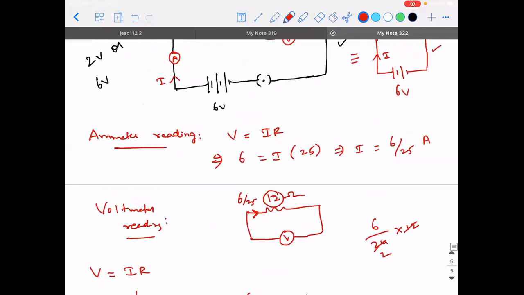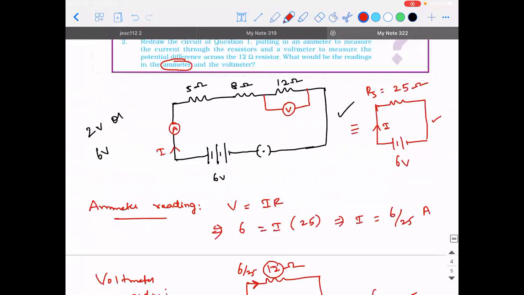But once you get the answer, what is the verification you need to do? For example, the potential difference across the 5 ohm resistor is 6 by 25 into 5. Across 8 ohm is 6 by 25 into 8. V is equal to IR. So 6 by 25 into 5 plus 6 by 25 into 8 plus 6 by 25 into 12, all put together should give you how much value? Should give you 6 volt. If it does, then your answer is right. Okay. Shall I move on?